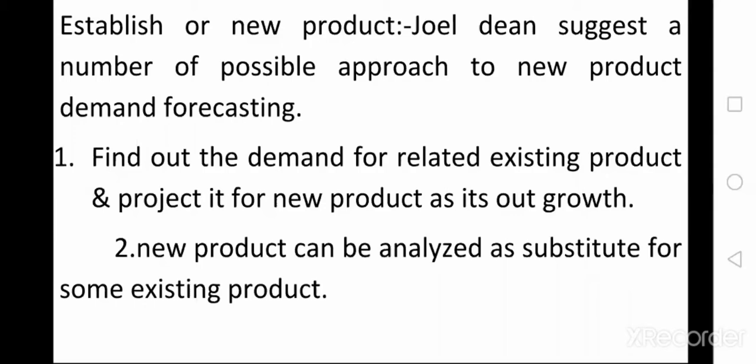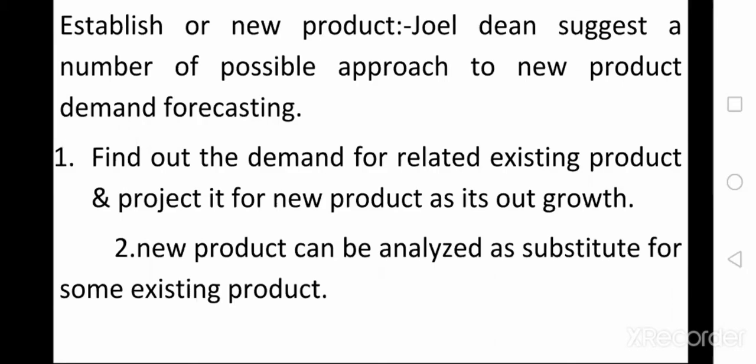Or if you want to introduce a new product in the market, how much quantity should be produced? A new product means a new technology, or a product which is new to your company or new to the customer. Such product demand estimation is called new product demand estimation.